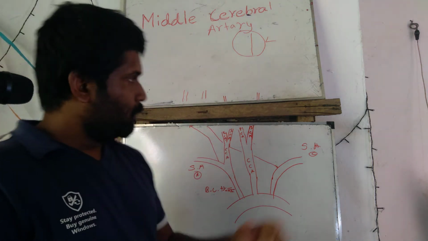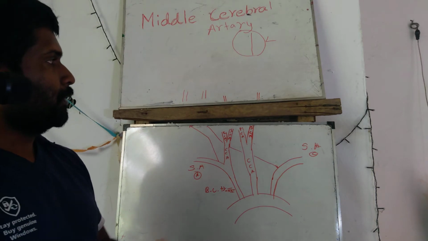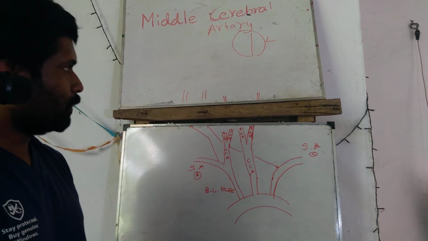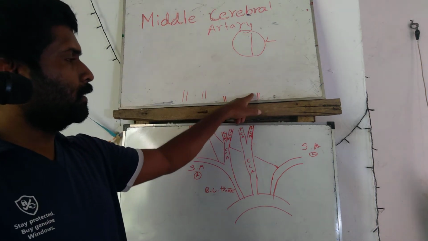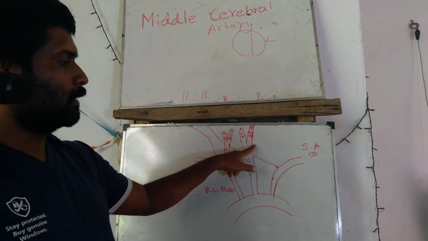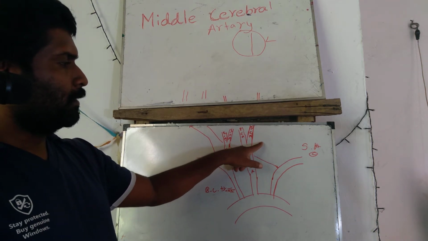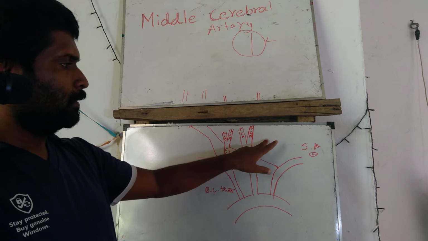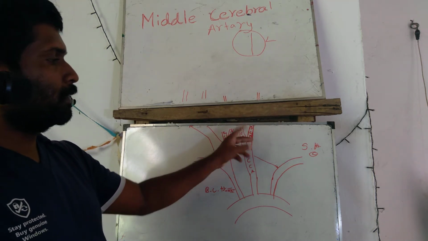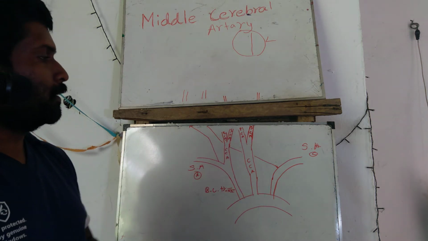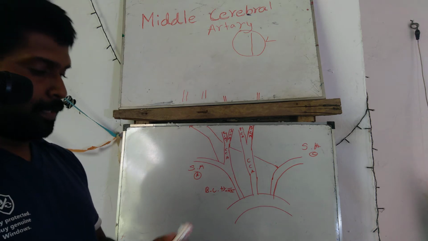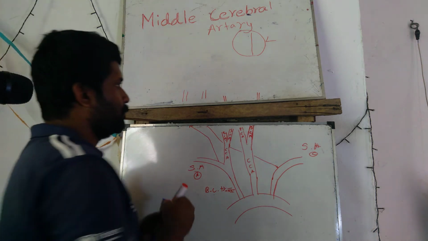Now we are going to discuss the internal carotid artery from the cervical area. At this dividing area, near the thyroid area, the common carotid artery divides. We are going to discuss the internal carotid artery pathway.